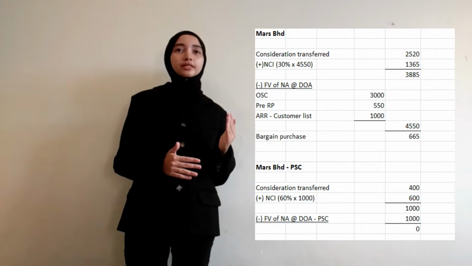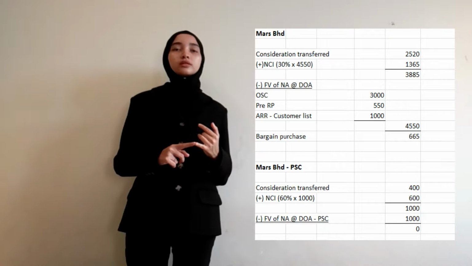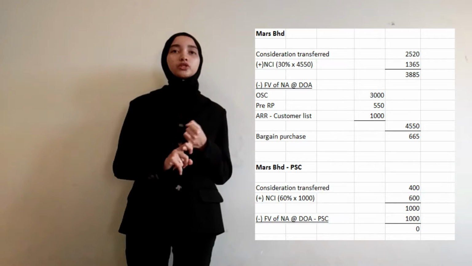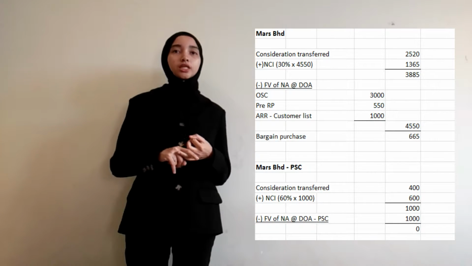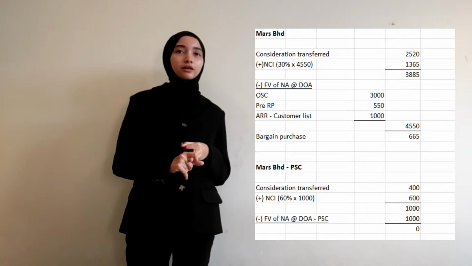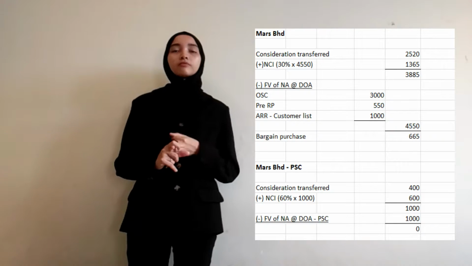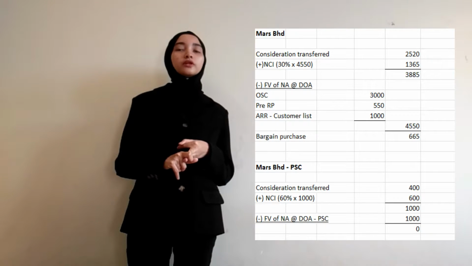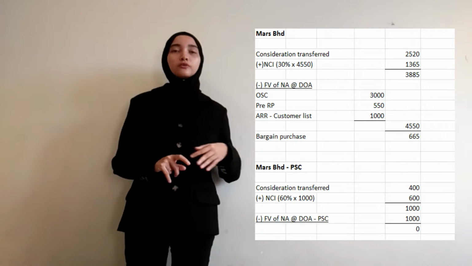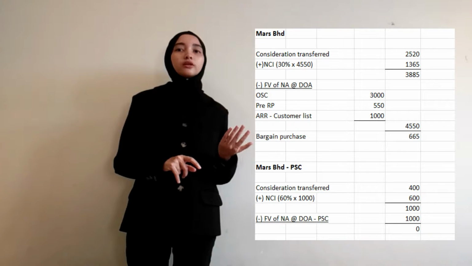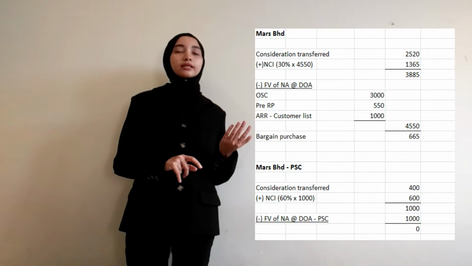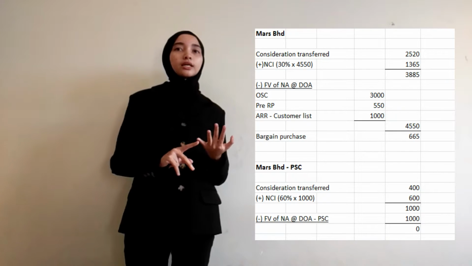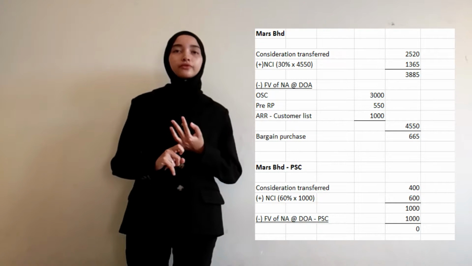The fair value of net assets at DOA consists of OSC, which is ordinary share capital, pre-retained profit, and ARR of customer lease. The amount of fair value of net assets at DOA, which is 4,550, will be multiplied by 30% to get the NCI amount. So the amount of NCI is 1,365.